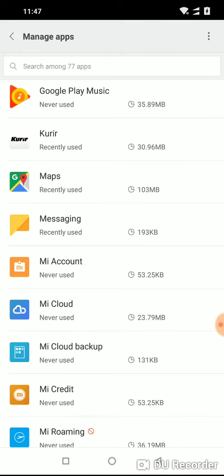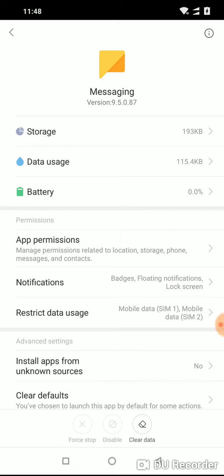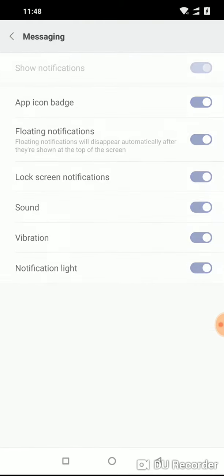Here it is. In my case it is under maps, but messaging, tap on it and you will see several settings here. The setting that we are interested in is notification. Click on it and here it is.